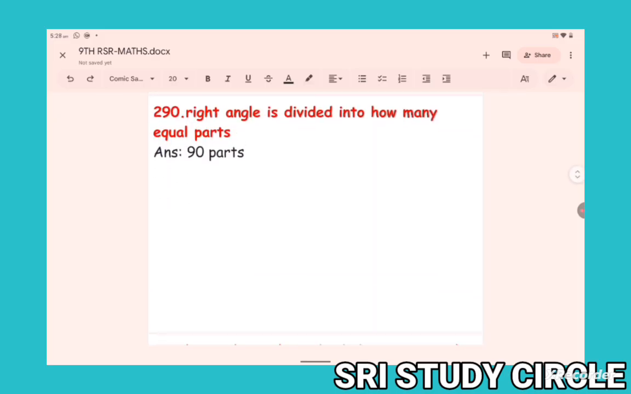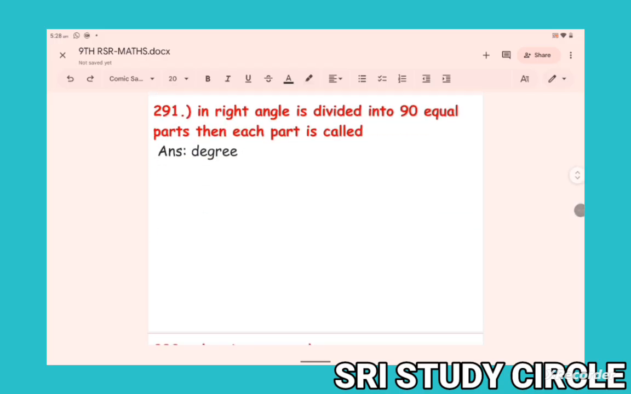Now next one. A right angle is divided into how many equal parts? 90 parts. Each one part is 1 degree. If a right angle is divided into 90 equal parts, then each part is called 1 degree. What is this here? 1 degree.